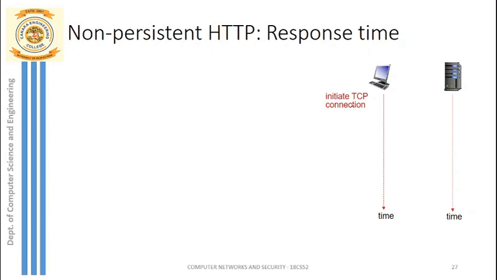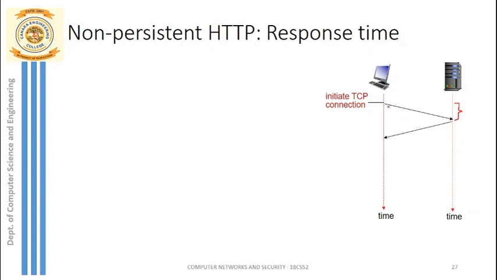So first, whenever the client wants to make a request to the server, it has to initiate the TCP connection. So from here the time starts. Next, the TCP connection request will be received by the server. For this request, a response will be sent from server to client. So now the TCP connection has been set up between client and server. This time shows the propagation delay.